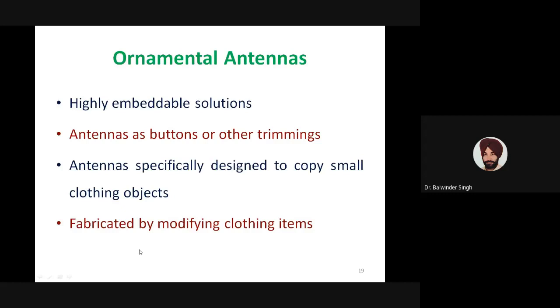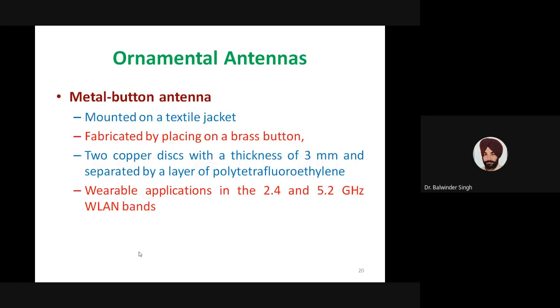While fabricating, those clothing items are modified so that they contain the antenna, and then that particular antenna becomes part of that clothing object. The metal button antenna is one very common example which can be found in the literature.